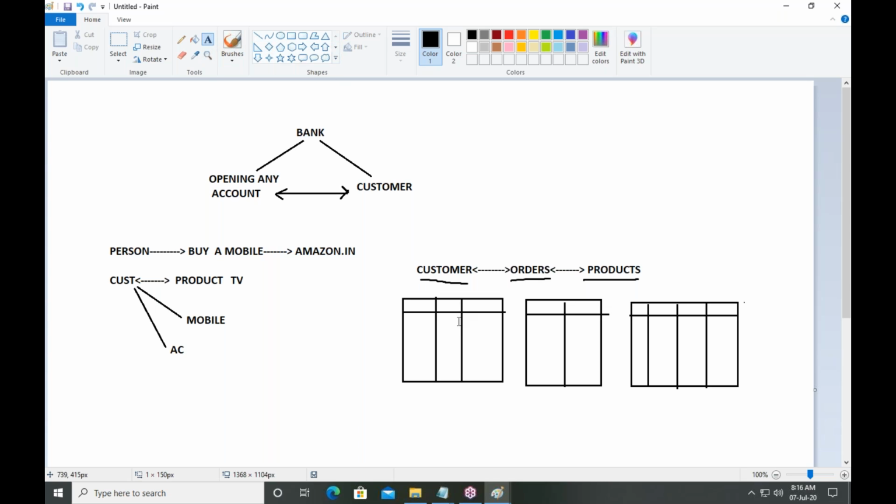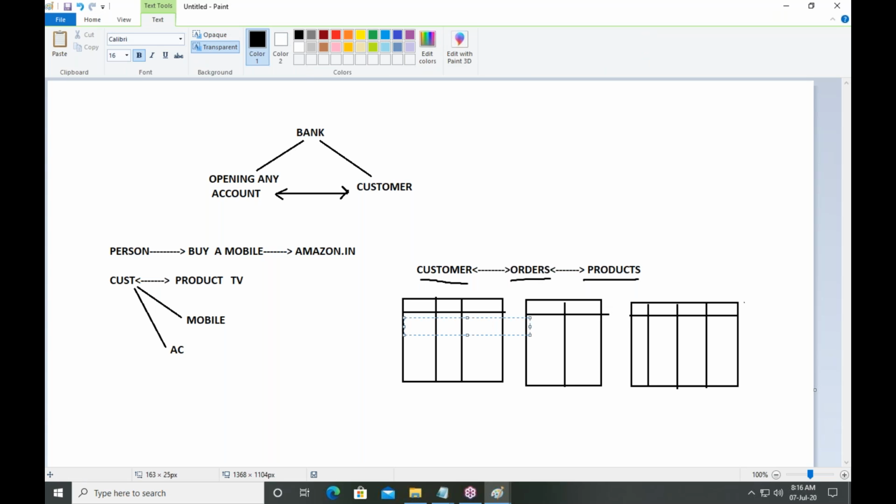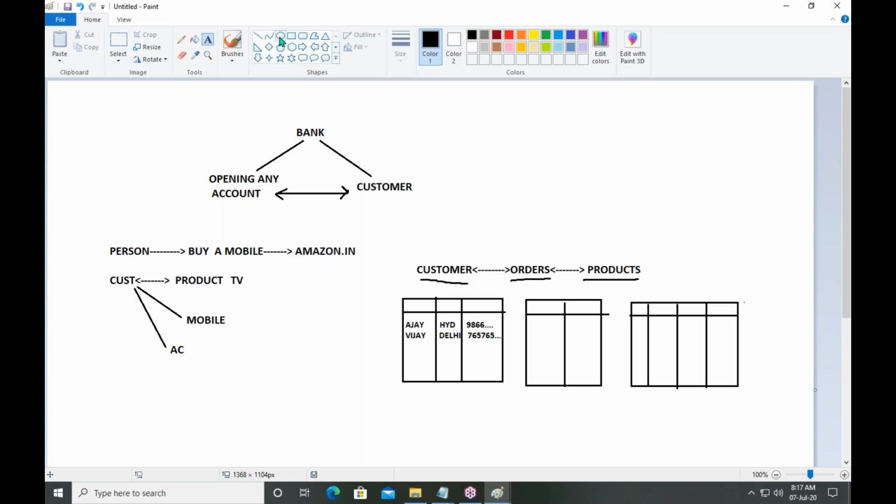What is a row? Here, I am entering some simple information. Customer name Ajay, customer location HYD, customer mobile number 9866 and so on. Next one, Vijay, customer is from Delhi, and customer mobile number 765 and so on. What is this? Each line is known as a record.